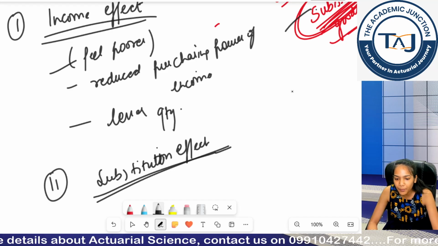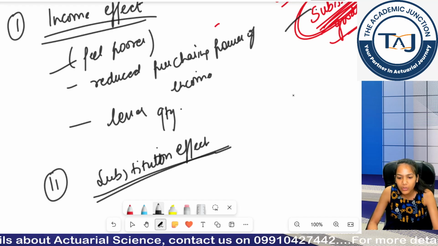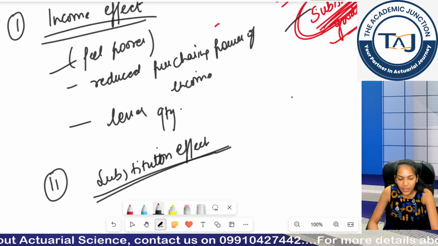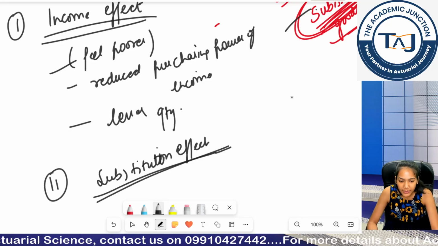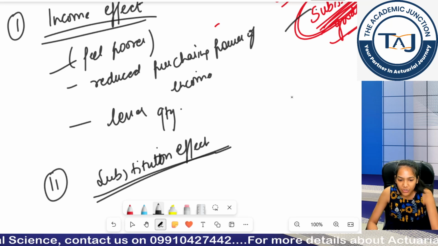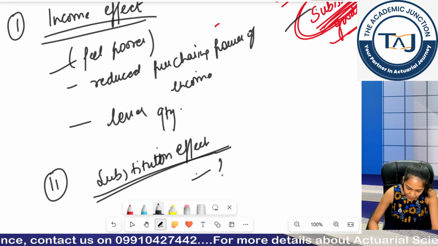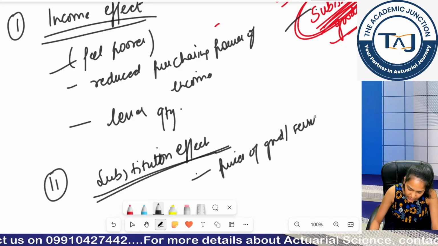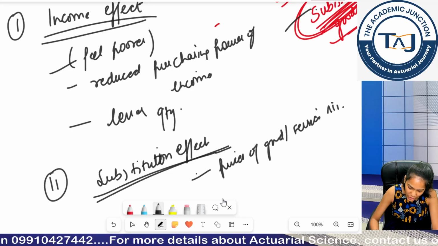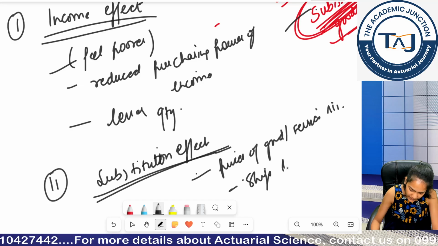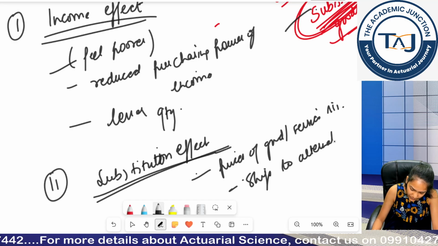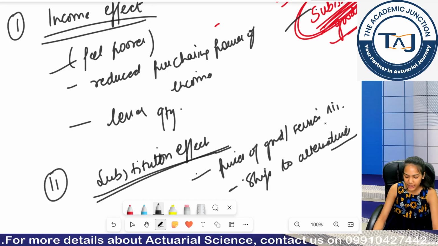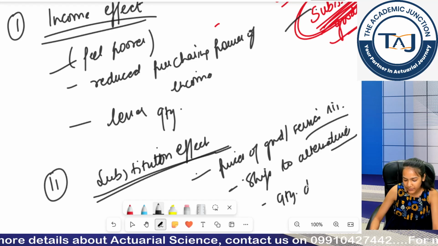I can move to buses to go to school or to my office, whatever my route is, or I can prefer walking, right? So that's substitution effect. You will shift. When prices of goods and services rise, you will shift to alternatives. Once you shift to alternatives, your current quantity demanded will decrease.